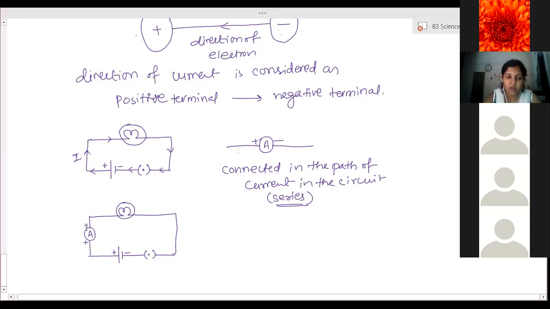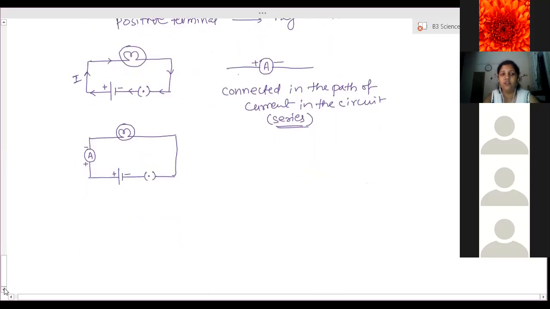Okay, so the ammeter has to be connected in the path of the circuit, in the path of the current. This is called series combination. So the ammeter is always connected in series in the circuit. Clear? How is the ammeter connected? Ma'am, in all the circuits? Yes, in all circuits the ammeter has to be connected.